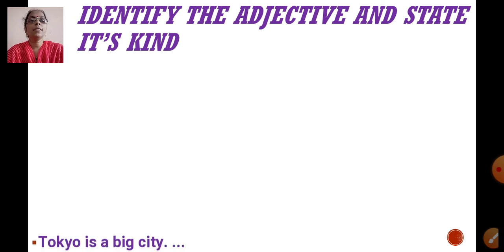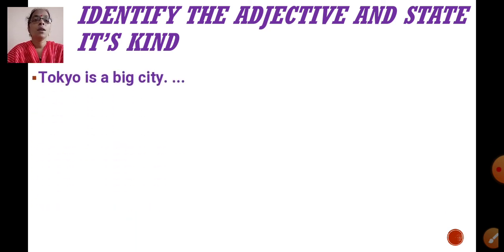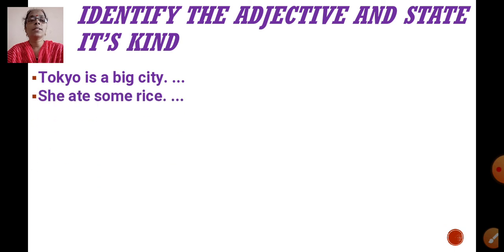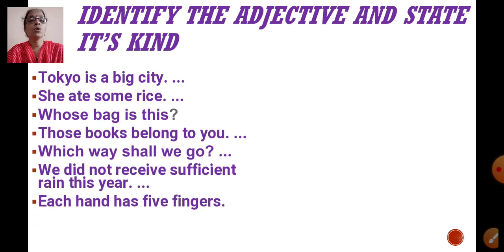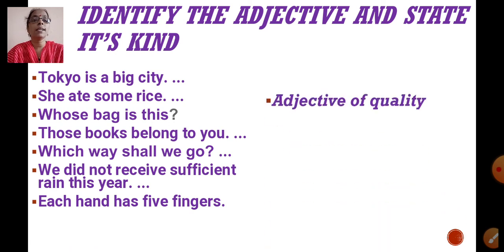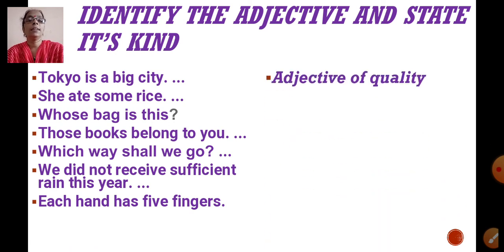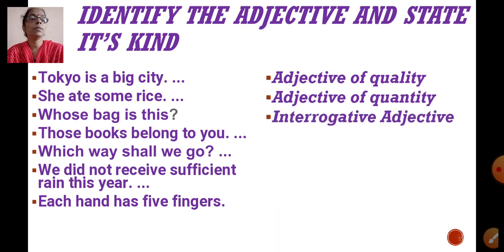Identify the adjective and state its kind. Tokyo is a big city. Now just look at these examples, children. Tokyo is a big city. So which is the adjective in this sentence? Yes. Big is an adjective. And what adjective is it? Adjective of quality.